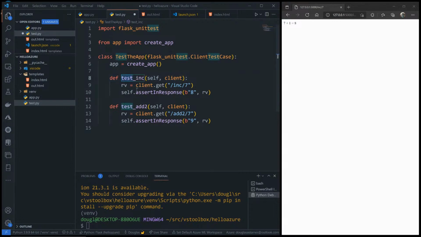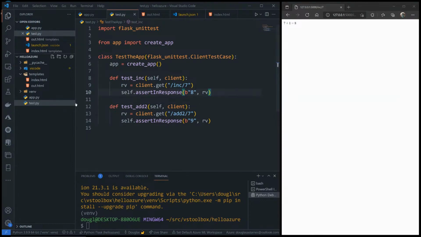They're prefixed with test. The client is an instance of the Flask app, a testing instance. So get will make a get request to this URL, get the response back, and then check to see if particular text is inside the response. Of course, if we add 1 to 7, we would expect to see 8, and if we add 2 to 7, we would expect to see 9.